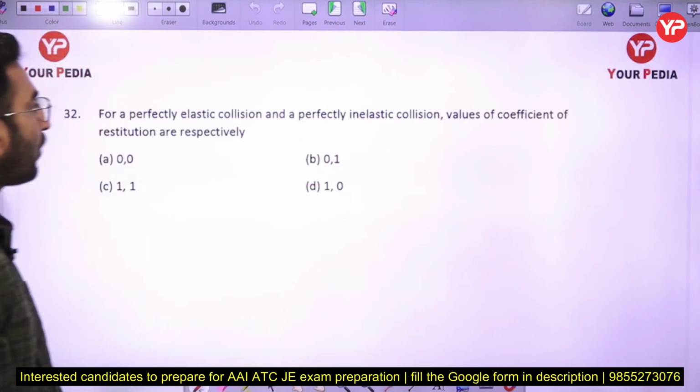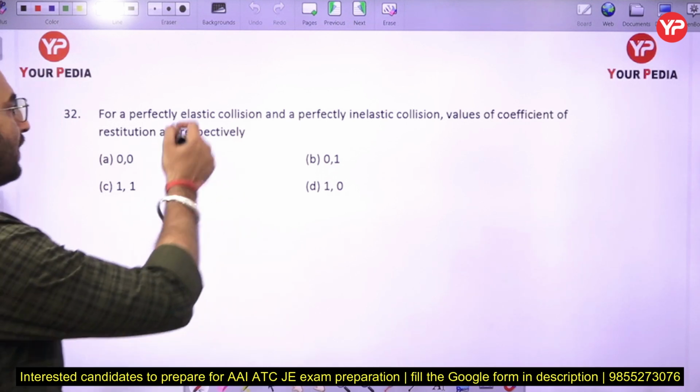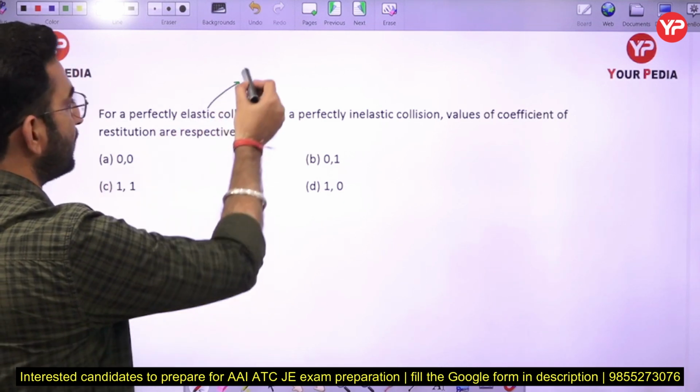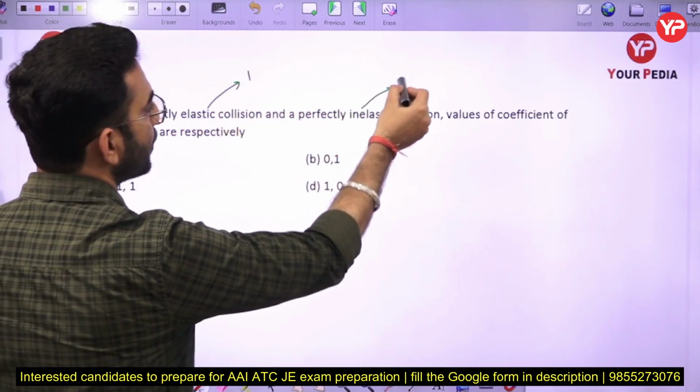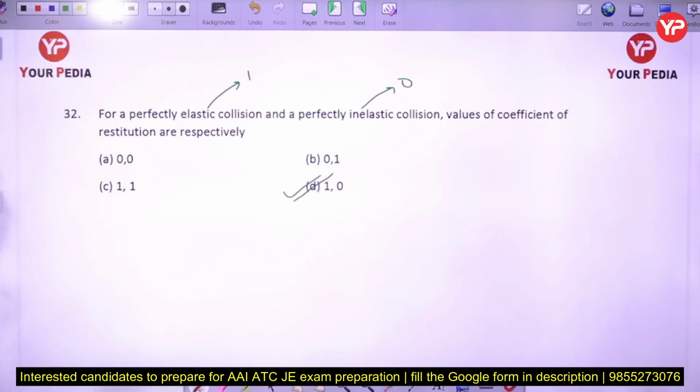Next, for a perfectly elastic collision and a perfectly inelastic collision, the value of the coefficient of restitution is very easy here. For the elastic collision its value is 1, and for the perfectly inelastic collision it is 0. So I can say option number D is going to be the correct one here.